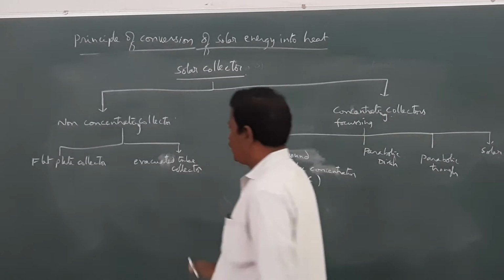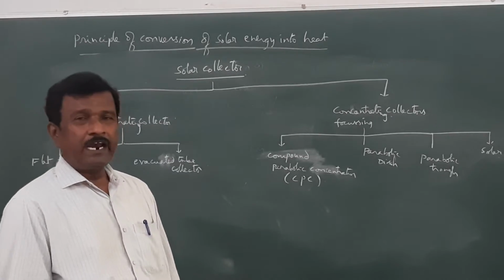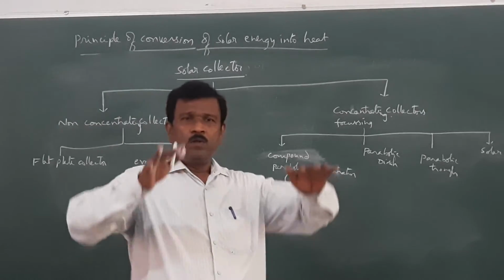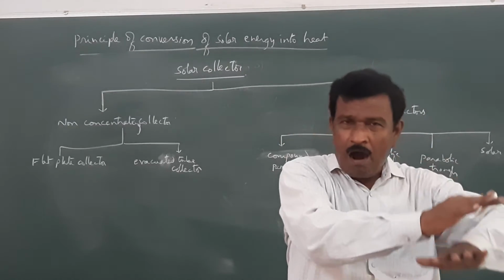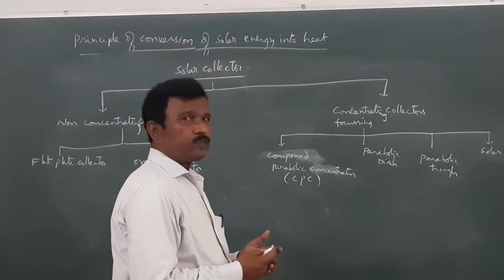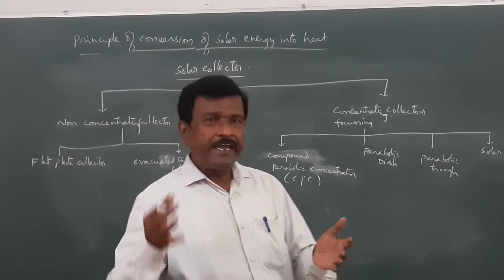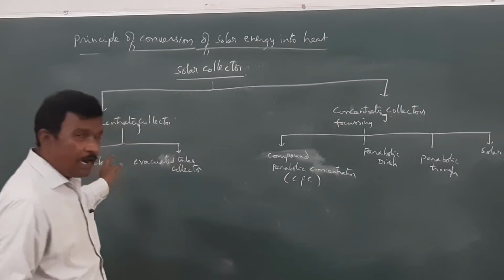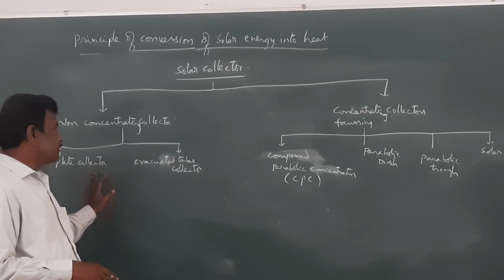So, in the non-concentrating collectors, solar energy is not focused, it is not concentrated. The solar energy that is incident all over the surface will be absorbed by the material, and that energy absorbed will be retained inside the material without any reflection, and it can be used whenever required.